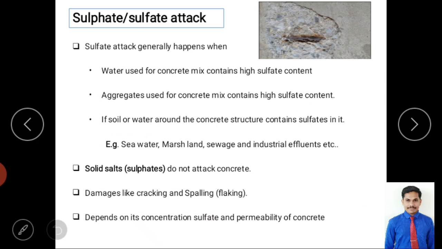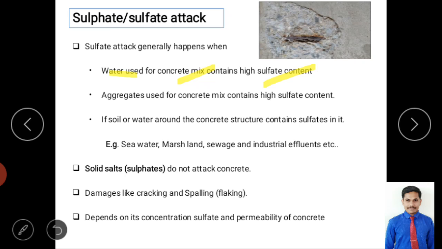Sulfate attack generally happens when the water used for the concrete mix contains high sulfate content. Water is the main basic resource. For example, in some sulfate-affected areas the groundwater is highly contaminated with sulfate.